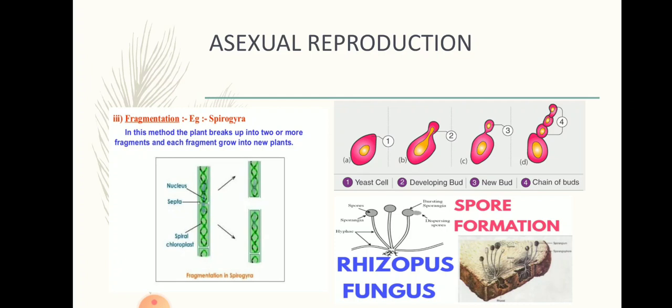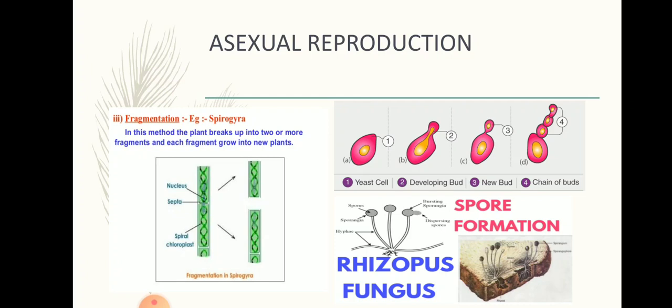The new individual again grows, matures and again forms a bud, and a whole colony of yeast cells is formed this way. So the parent cell forms a bud, giving rise to a daughter cell, then the daughter cell grows in size, becomes mature, and gives out another bud. A new daughter cell is made out of it, and this is how a colony or a chain of buds is formed.